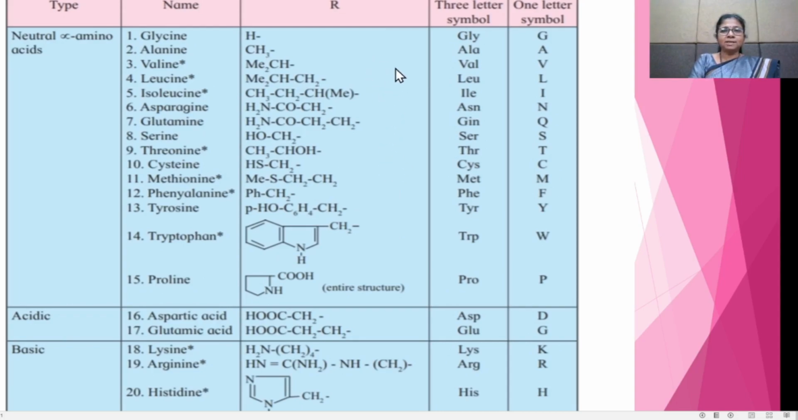These amino acids are denoted by symbols of the first three letters. For example, glycine is denoted as GLY. Alanine is denoted as ALA, the first three letters. Also, they are represented by only the first letter. Generally, the symbol of the first three letters is used. In this way, the amino acids are represented by symbols using the first three letters.